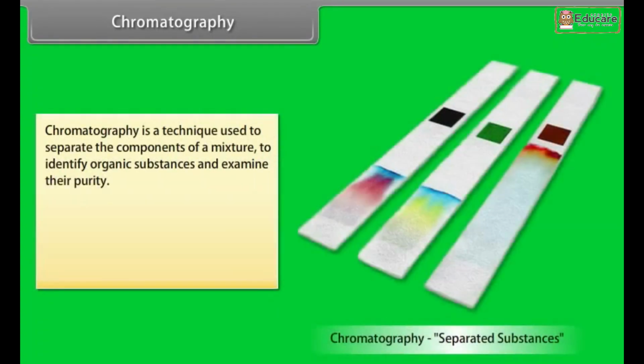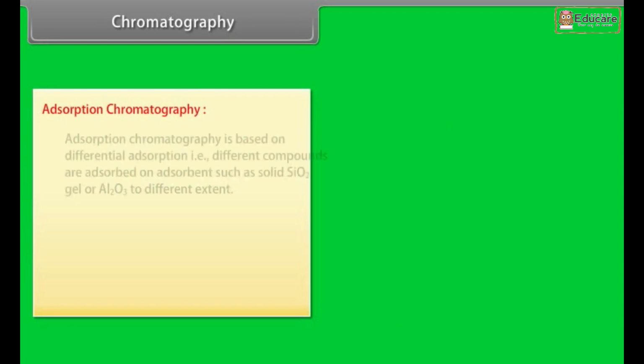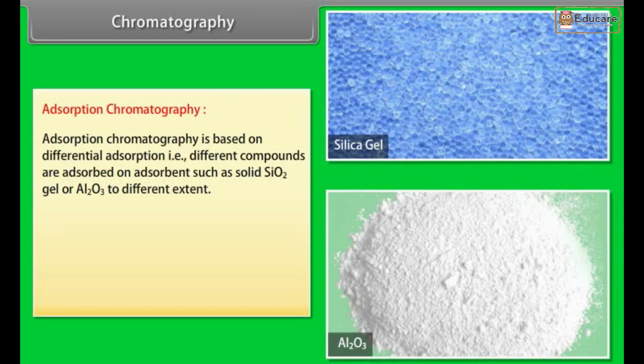Chromatography. Chromatography is a technique used to separate the components of a mixture to identify organic substances and examine their purity. Classification of chromatography: adsorption chromatography and partition chromatography. Adsorption chromatography is based on differential adsorption, that is, different compounds are adsorbed on an adsorbent such as silica gel (SiO2) or alumina (Al2O3) to different extents.